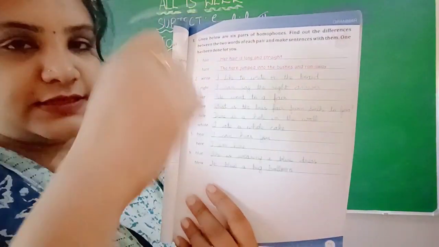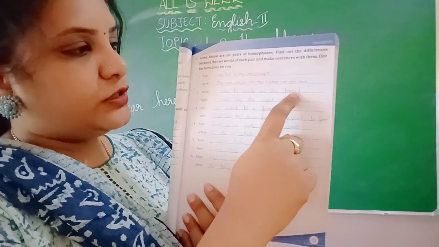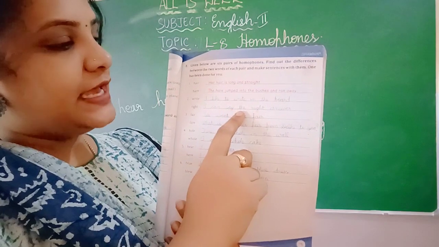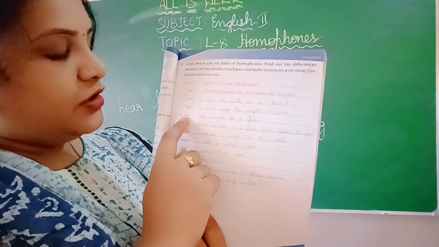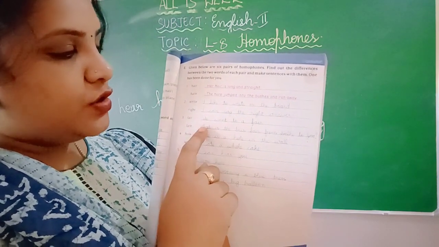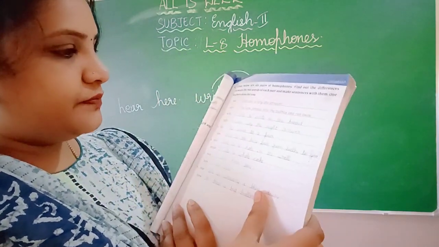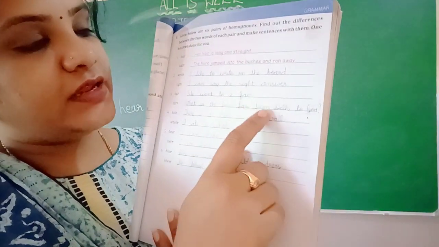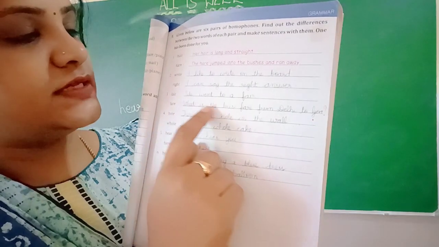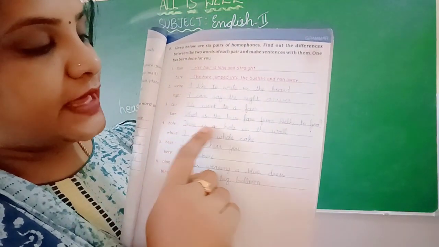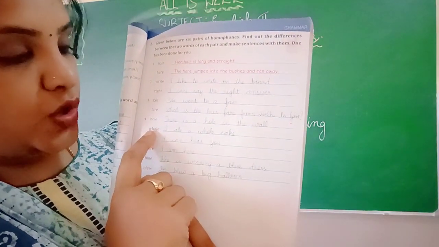Okay? Write. This is writing. I like to write on the board. Right, R-I-G-H-T, your right side. I can say the right answer. Fair. We went to a fair. Fare. What is the bus fare from Delhi to Goa? Question mark. Hole. There is a hole in the wall. Whole. I ate a whole cake.